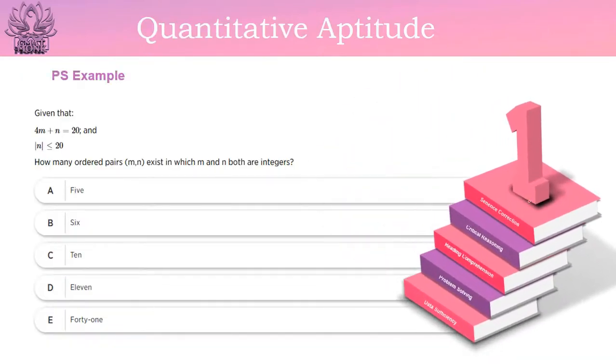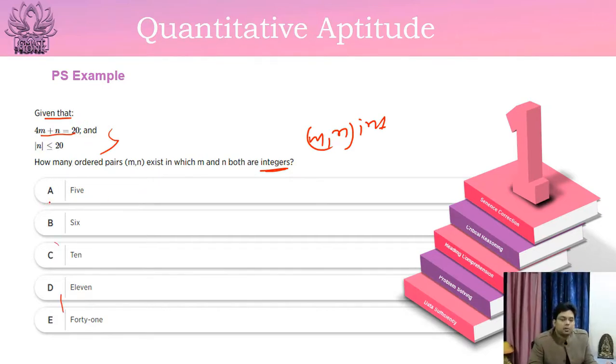So here is an example of problem solving. You will be given some problem statement such as 4m plus n is 20 and absolute value of n is less than or equal to 20. Based on these two statements, you have to find how many ordered pairs m, n exist in which m and n both are integers. So you have to find the m, n integer values based on these two conditions, and find out how many ordered pairs would exist. There would be 5 options A, B, C, D and E. Based on your solution, you have to pick one option and then press the submit button.